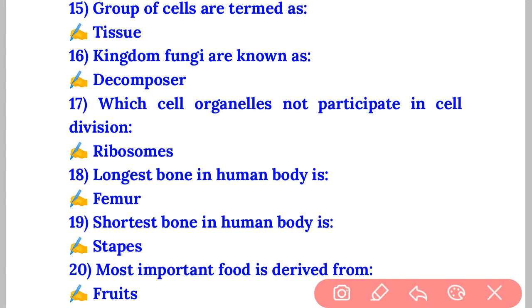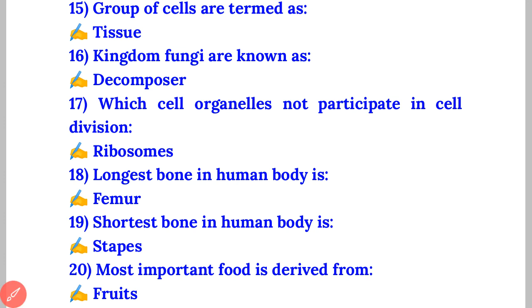The longest bone in the human body is the femur. It is also a very common question and repeatedly asked in various exams. The longest bone in humans is the femur. The shortest bone in humans is the stapes. Two very important questions: longest is femur, shortest is stapes. Most important food is derived from fruits because fruits are sweetish in nature and also contain various types of nutrients. So the most important food is fruit.